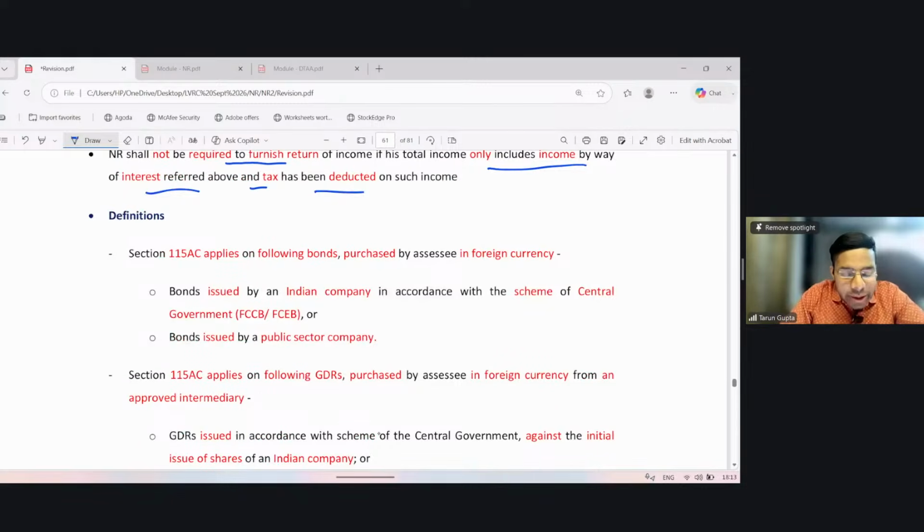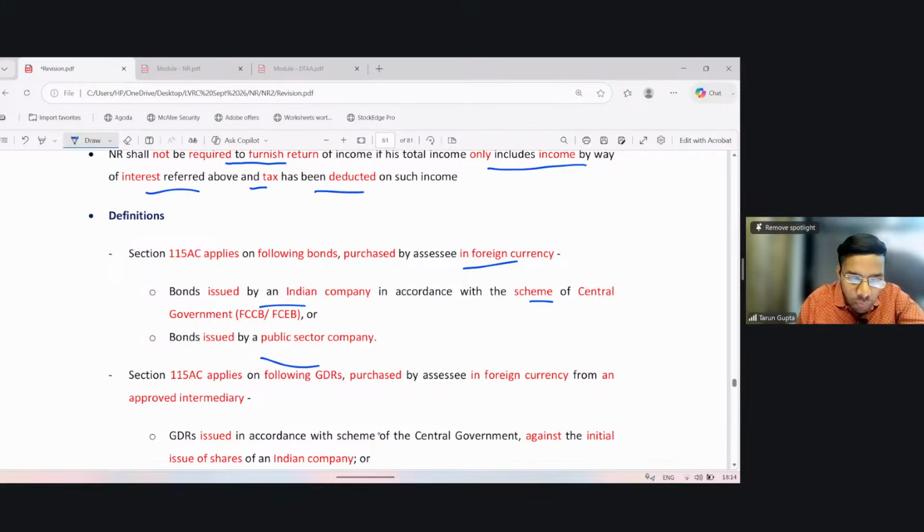Now, Section 115AC applies on foreign bonds purchased by the assessee in foreign currency. These are bonds issued by an Indian company according to a scheme of the central government, or bonds issued by a public sector company. So if a non-resident subscribes to the bonds issued by a public sector company or any other Indian company, provided the scheme is approved by the government, and such subscription to the bond is made in foreign currency, the income from such bond is taxable under Section 115AC.